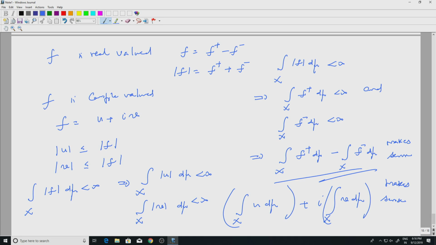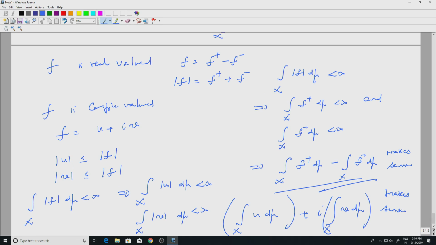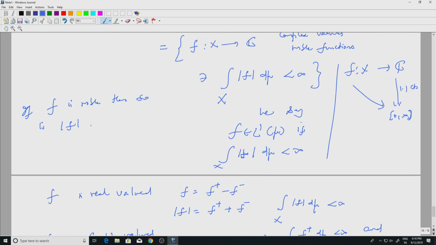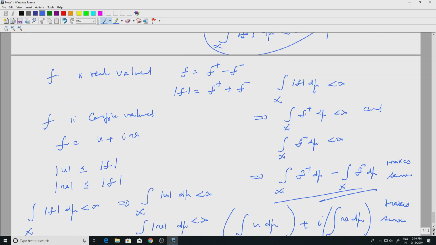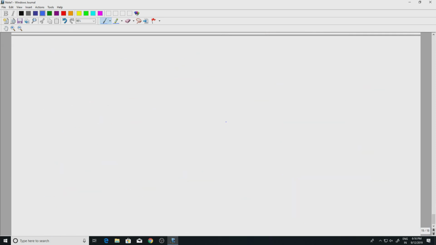So when we look at functions in L1, all the components will have finite integrals. So everything will make sense. This is the space we will work with. Okay. So let's conclude with an easy theorem which will complete the linearity properties of integrals.